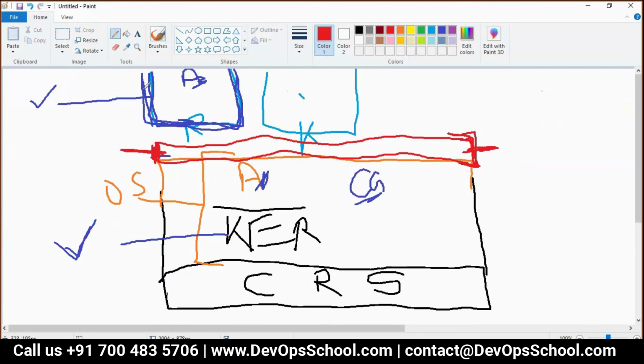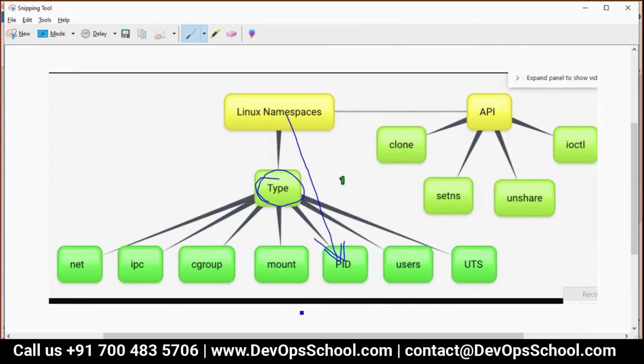Now where does this user isolation come from? This Rajesh, this Karan, other users also, you can create and run multiple at a time. Where is it coming from? If I look at this image carefully, do you see one namespace called user namespace?